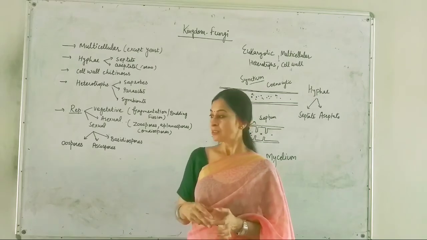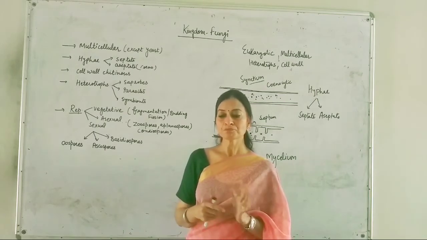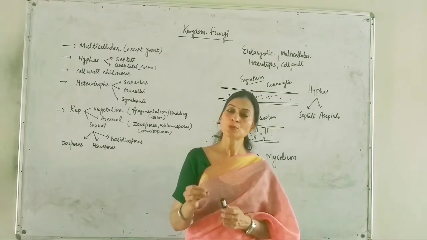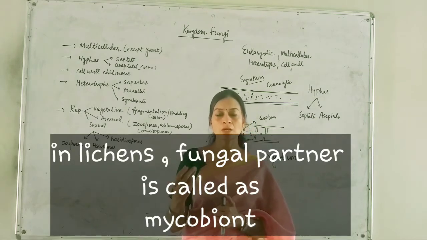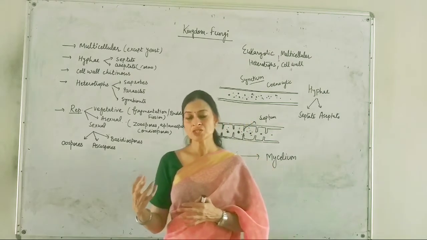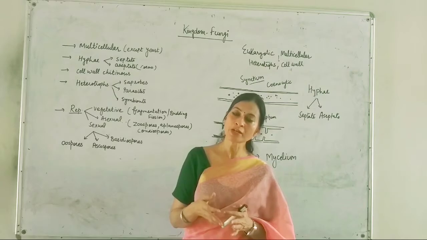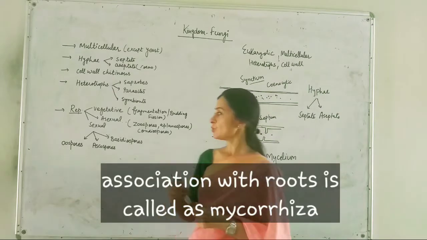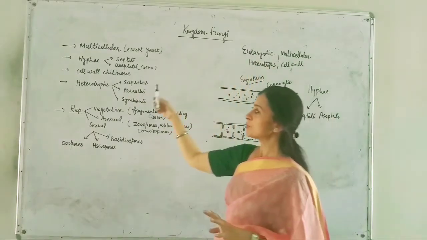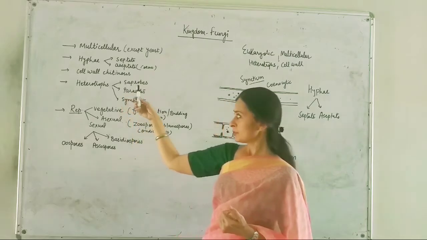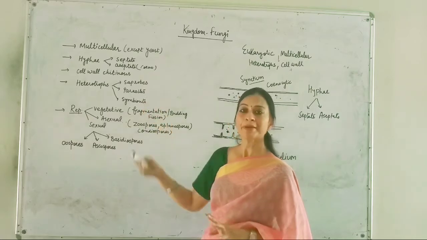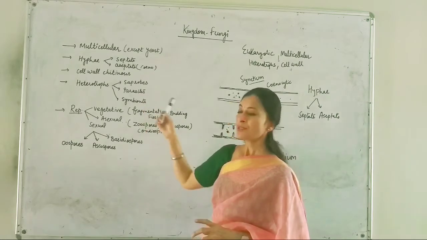If they are having a symbiotic association, then the members of this fungi in that association are known as mycobionts. Like in case of lichens, they are called mycobionts, and if it is having association with the plant roots, they are known as mycorrhiza. Most of all the members, as I told you, are heterotrophs, and the heterotrophic nature can be as saprotrophs or saprobes. They can be parasites also, or they can be symbionts also.